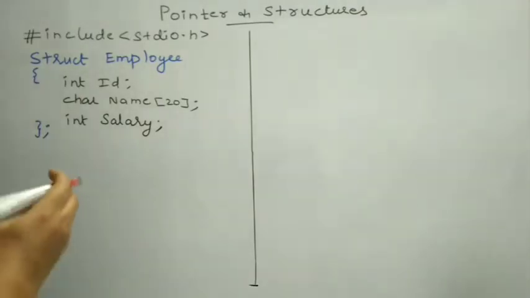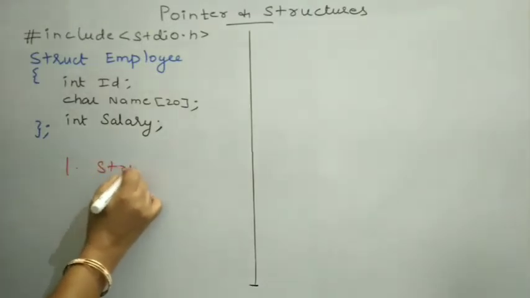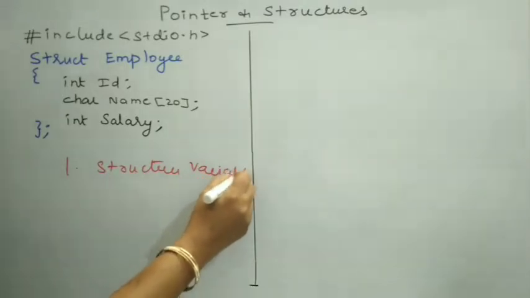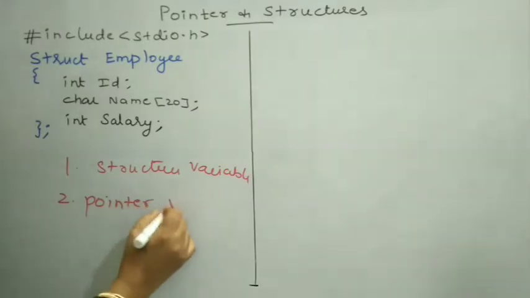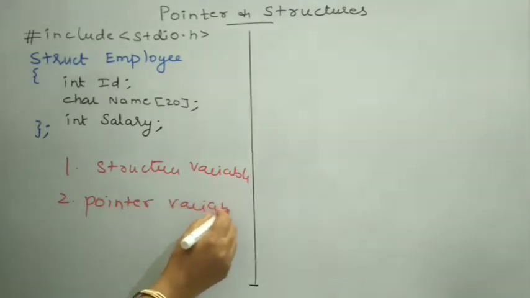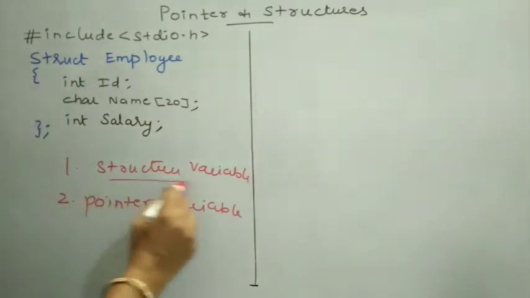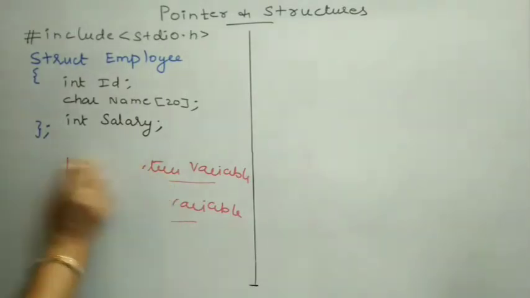So to access the data member, I have two options: by declaring a structure variable or by declaring a pointer variable. We have two methods of accessing data members of this structure, by using structure variable or by using a pointer variable. How to declare structure variable and a pointer variable?